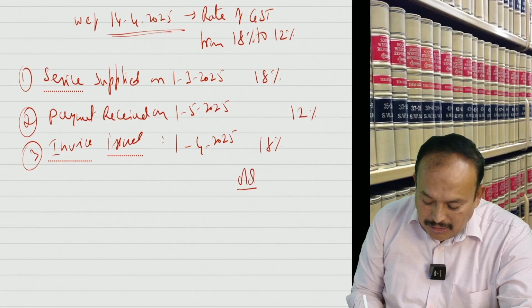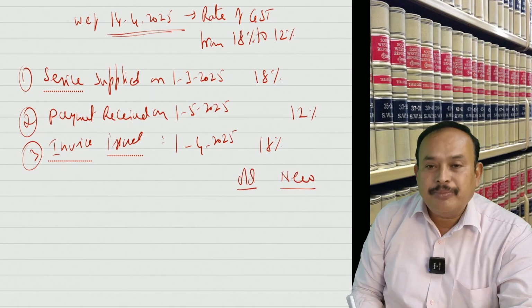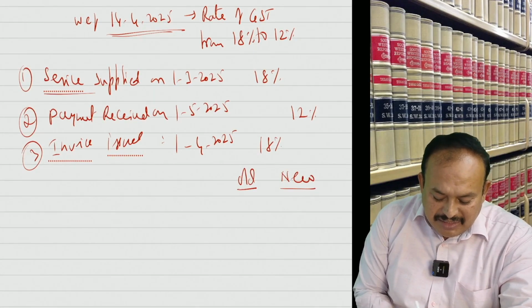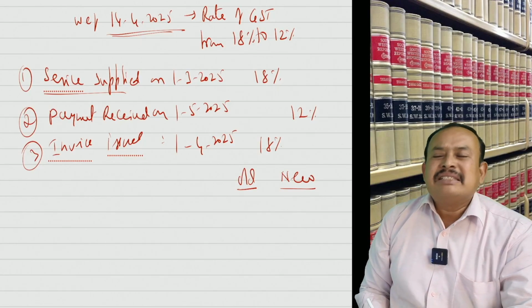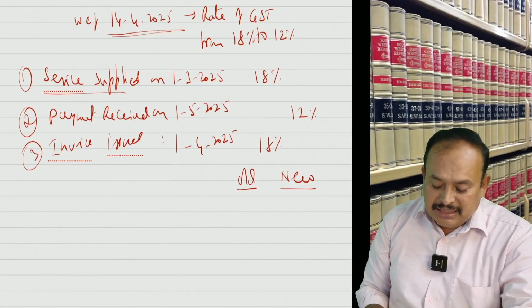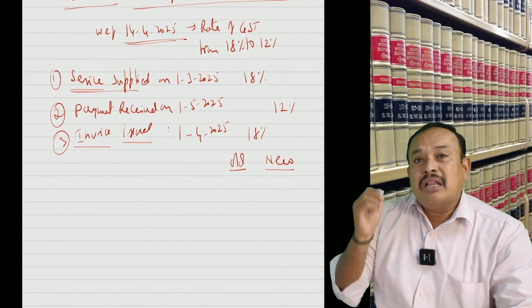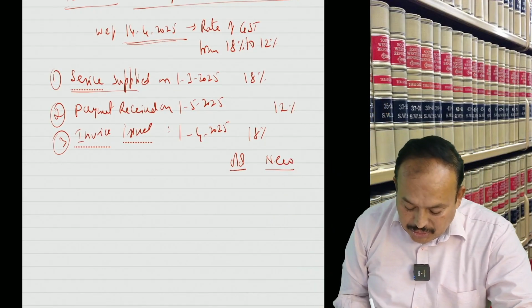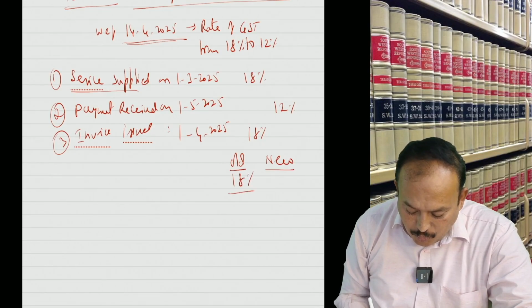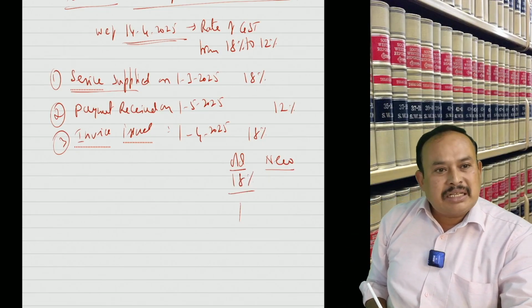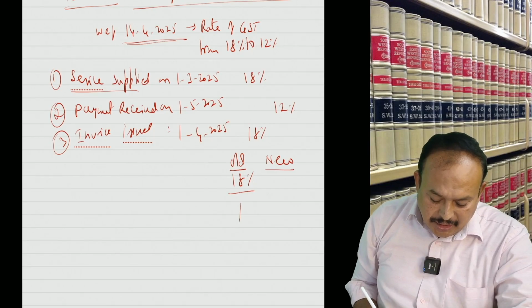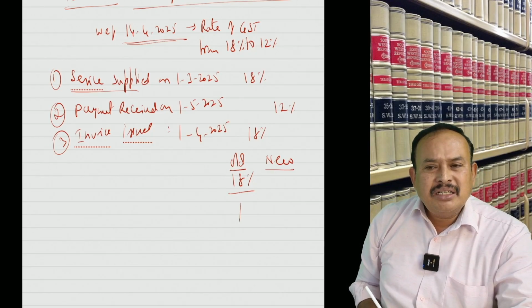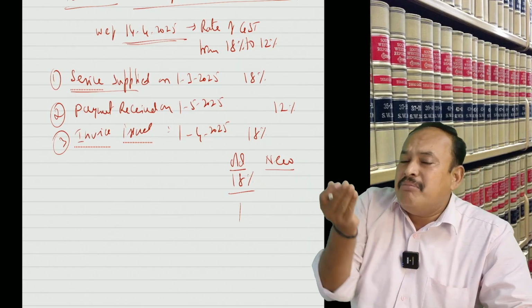Here old, here new. இப்போ service complete when? 1st March. He cast the vote with what rate? 18%. So 18% gets 1 vote. Is it clear? Thereafter, payment is when? That time which rate came?